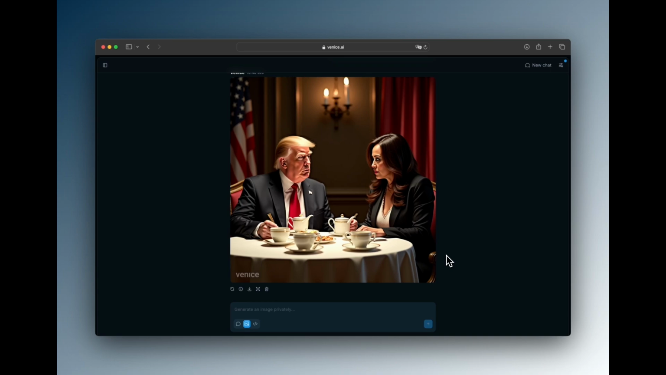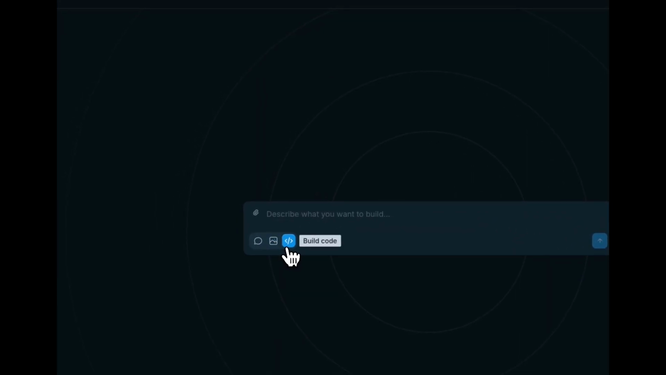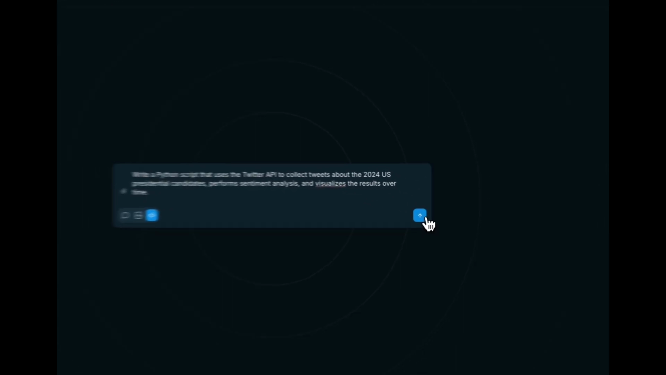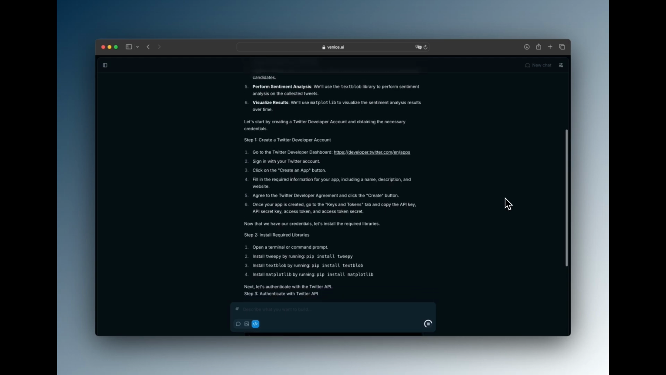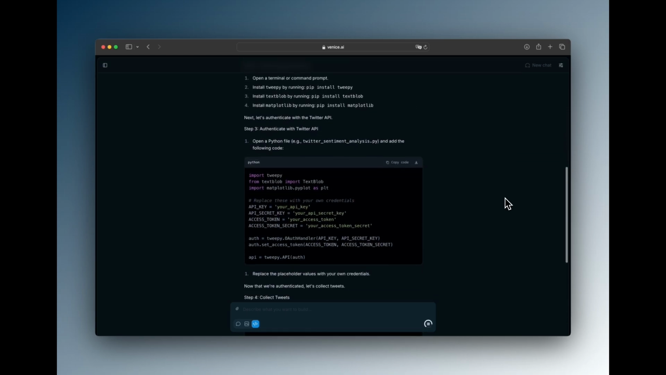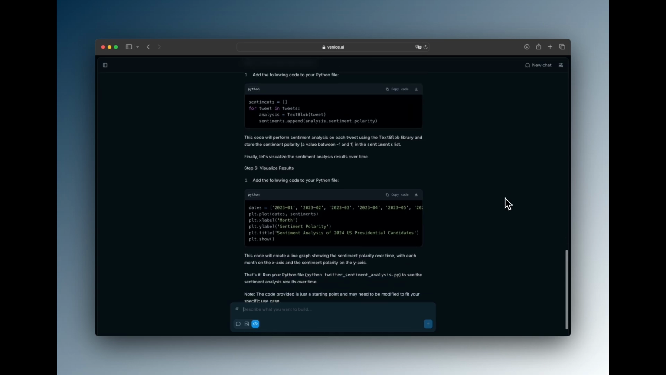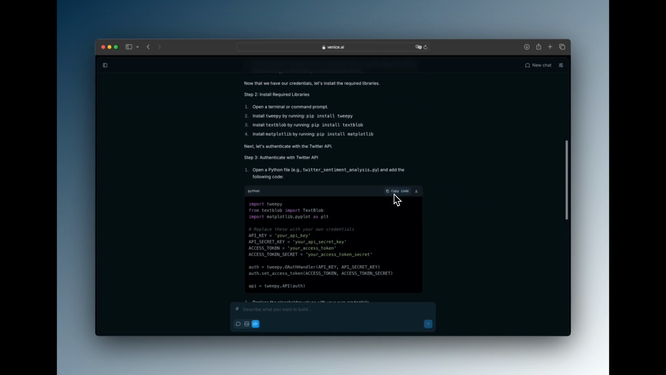Finally, let's use Venice for code generation related to our topic. Let's spin up a new chat for this one. Click the code generation icon. We'll create a Python script to analyze sentiment in political tweets. You can copy this code directly into your development environment. Venice is the only way to write code privately with an AI if you're not running the entire model locally.